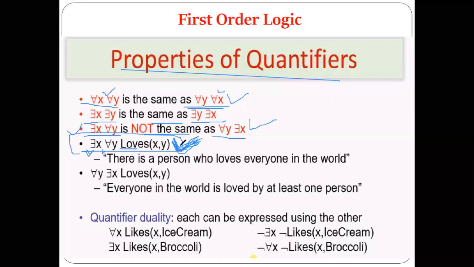The sentence is given below: there is a person who loves everyone in the world. That is what I am asking, what kind of sentence might be there from which this logic can be written. Even though it is given below, you could not tell me. I am asking from the last 2 minutes.